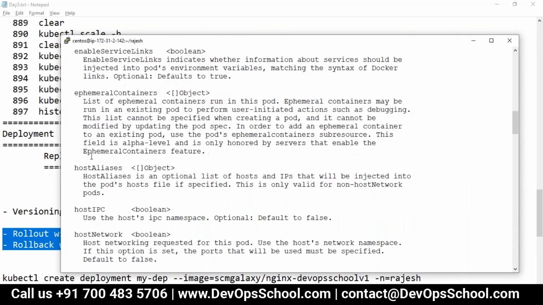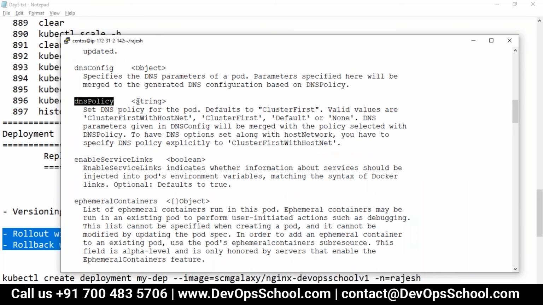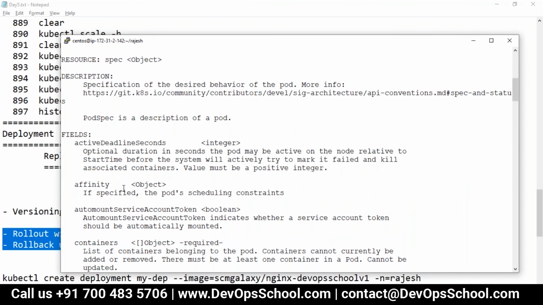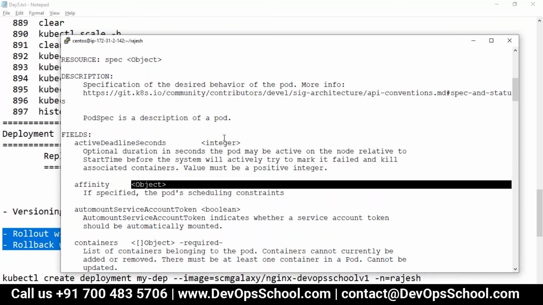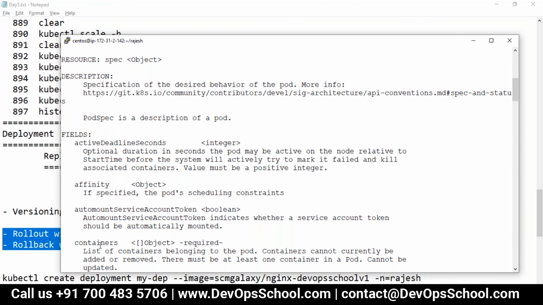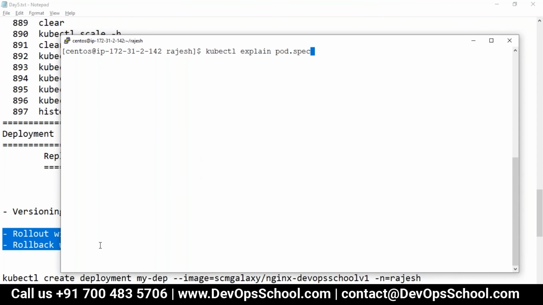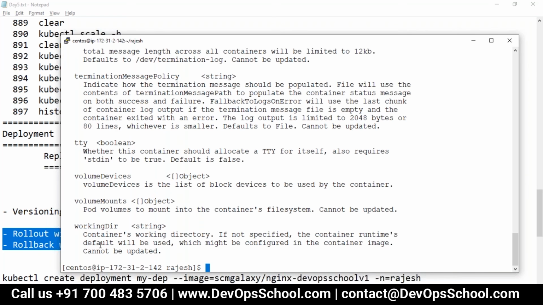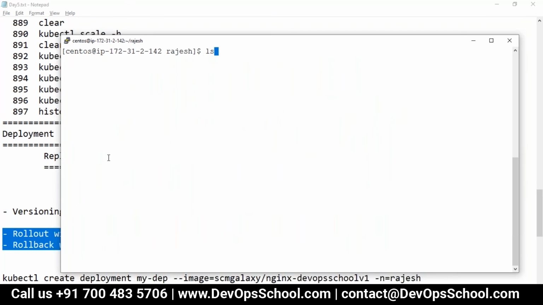So this is how you actually learn. Here you see the field name and the type of data which you can pass. Some of them are required, some of them not required. This is object, this is integer, this is required. Containers is required, so that's the reason in the pod I put only required fields, not additional fields. So like that you can learn. See here. It's pretty huge, you'll get so many combinations, but that's the power of it.